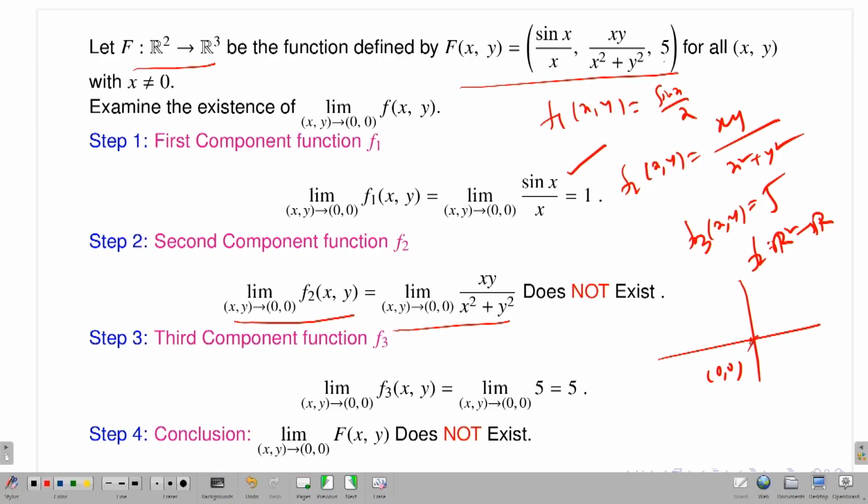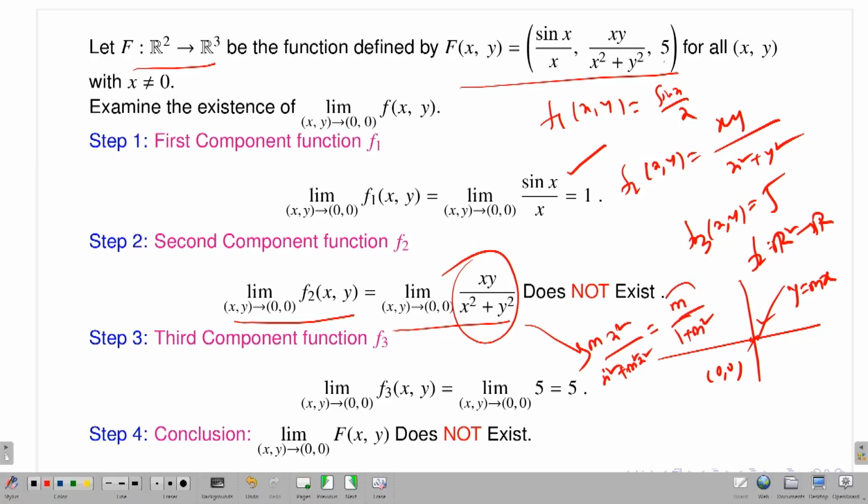If I approach the origin along the path y equals mx, what will happen? Putting y equals mx, the value is m x squared divided by x squared plus m squared x squared, which is m divided by 1 plus m squared. So it differs for different values of m.